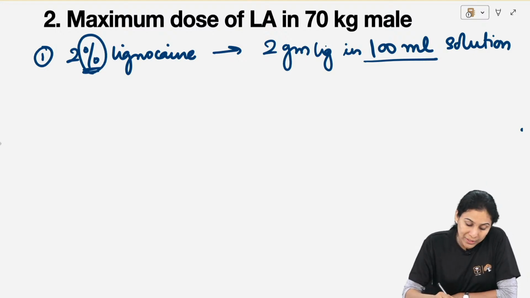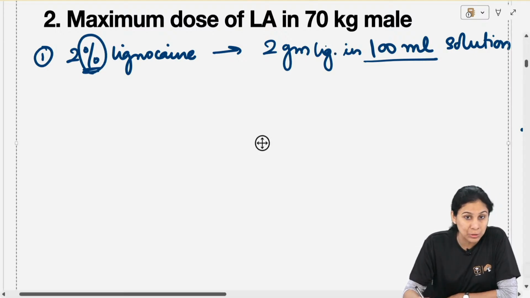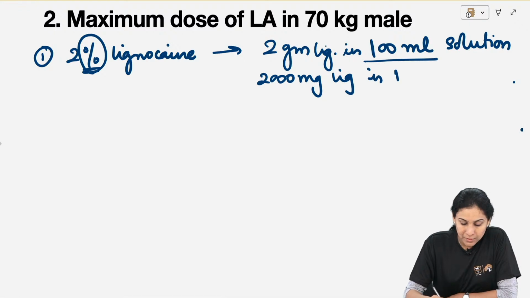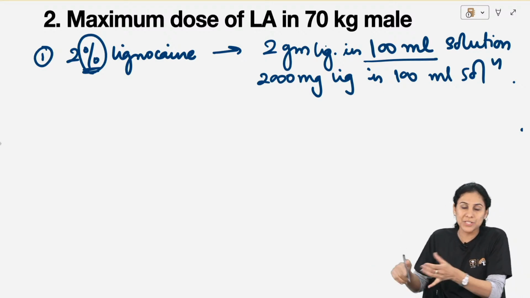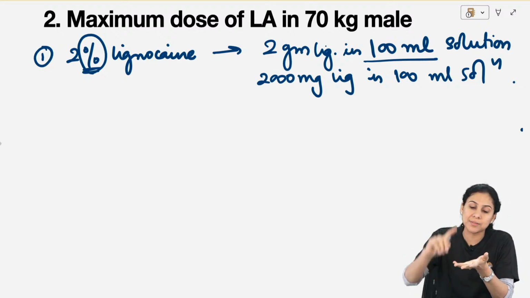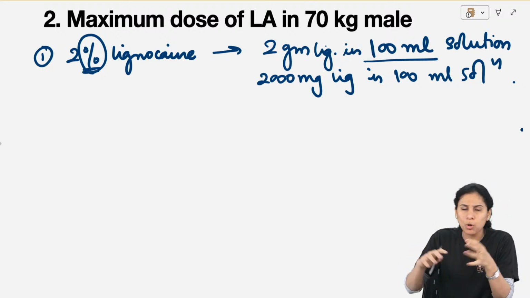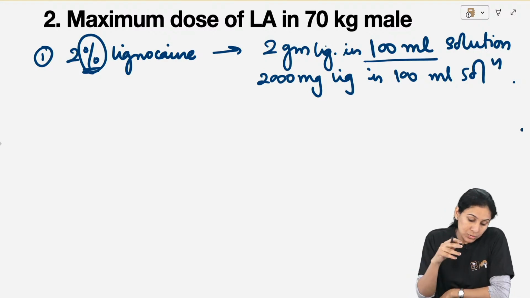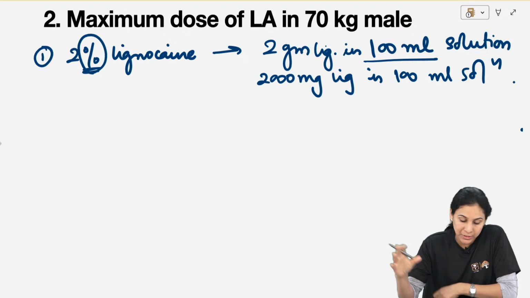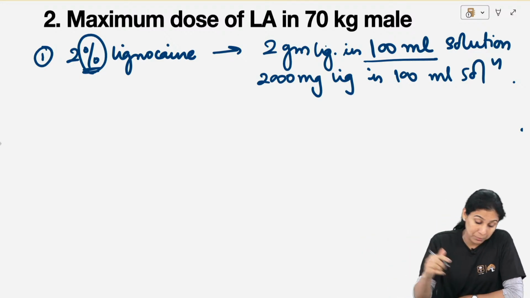Okay, so 2 gram lignocaine in 100 ml solution, which is the same as 2000 milligram lignocaine in 100 ml solution. What is the solution? The final local anesthetic solution, which has carrier, which has water, which has adrenaline, which has thymol, which has methylparaben, all the things together. There is 2 gram lignocaine in every 100 ml of the solution. Okay, so this is the first fact which you have to remember.